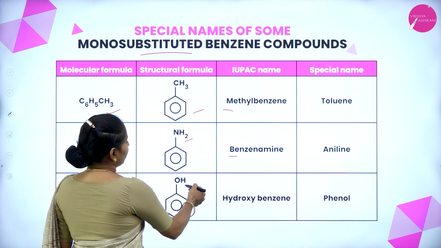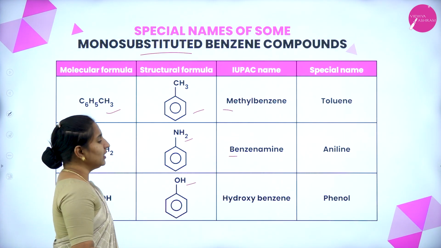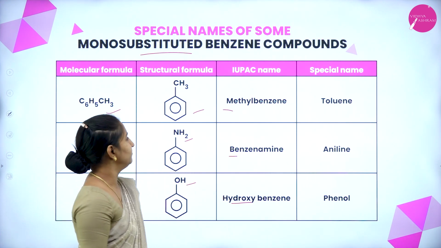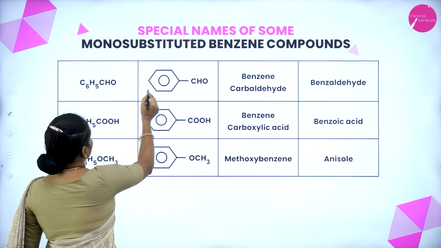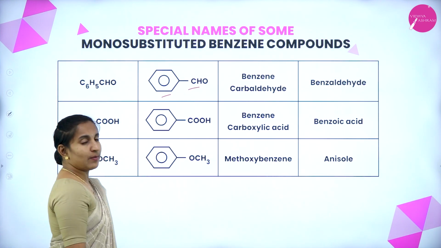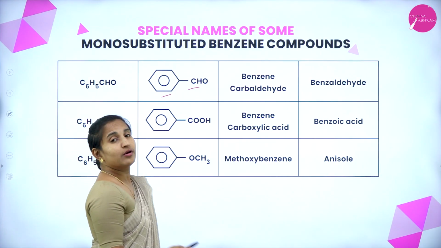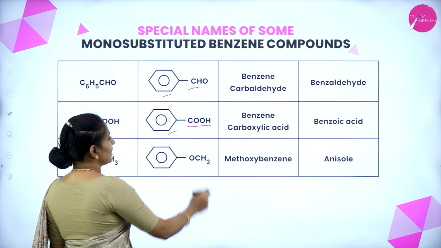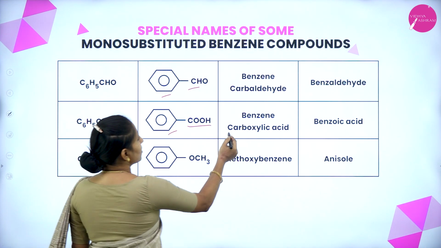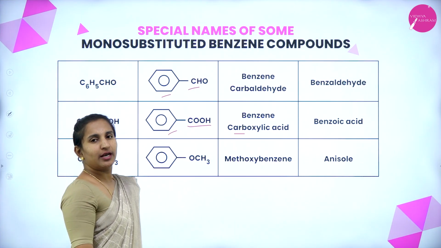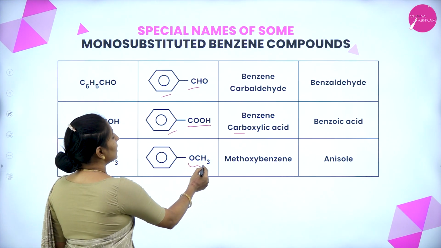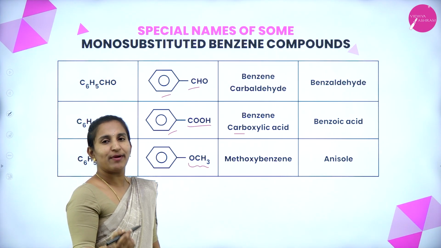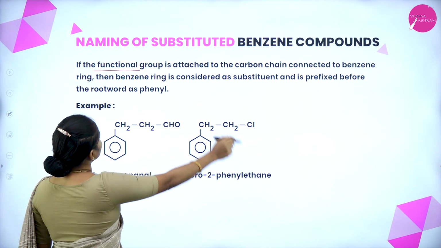This is an OH group attached to the benzene, hydroxybenzene, or by the special name phenol. With an aldehyde group, benzenecarbaldehyde, special name benzaldehyde. A carboxylic group attached to the benzene ring gives benzenecarboxylic acid, special name benzoic acid. A methoxy group attached to the benzene gives methoxybenzene, special name anisole.